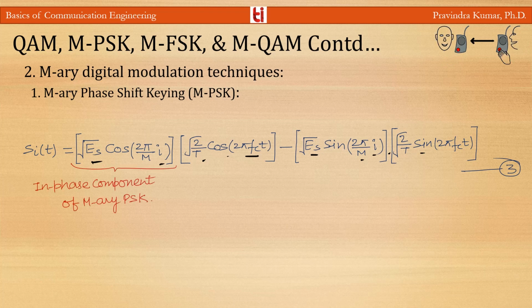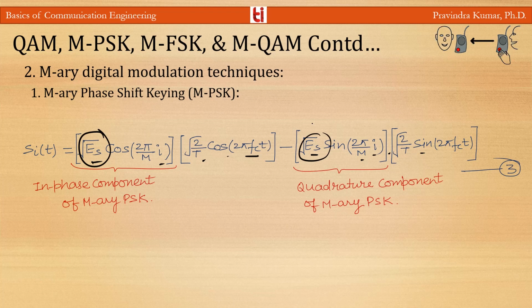And here this part is the in-phase component of M-array PSK, and this part is the quadrature component of M-array PSK. From this equation, we can say that M-array PSK modulation has a unique property that the in-phase and quadrature phase components of the modulated signal are interrelated in such a way that the discrete envelope of the signal is constant at the value of under root ES for all M, and QPSK is M-array PSK with M